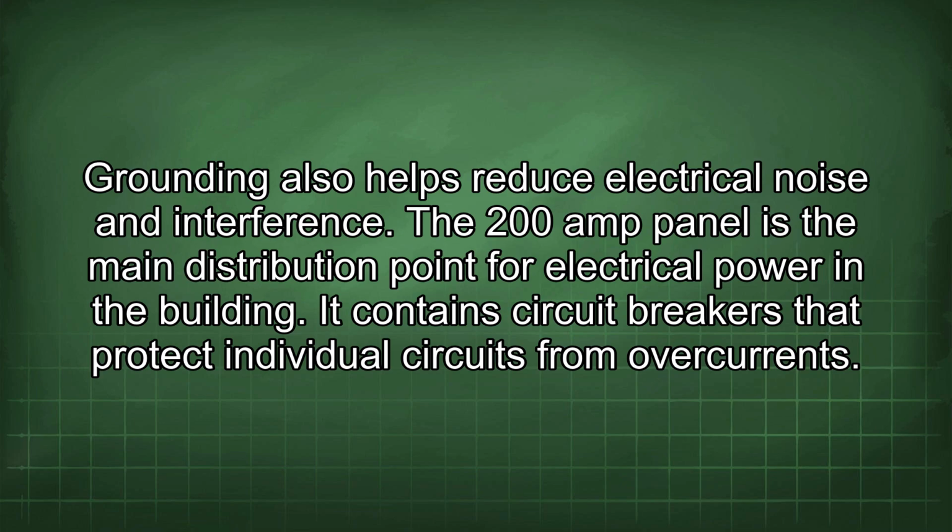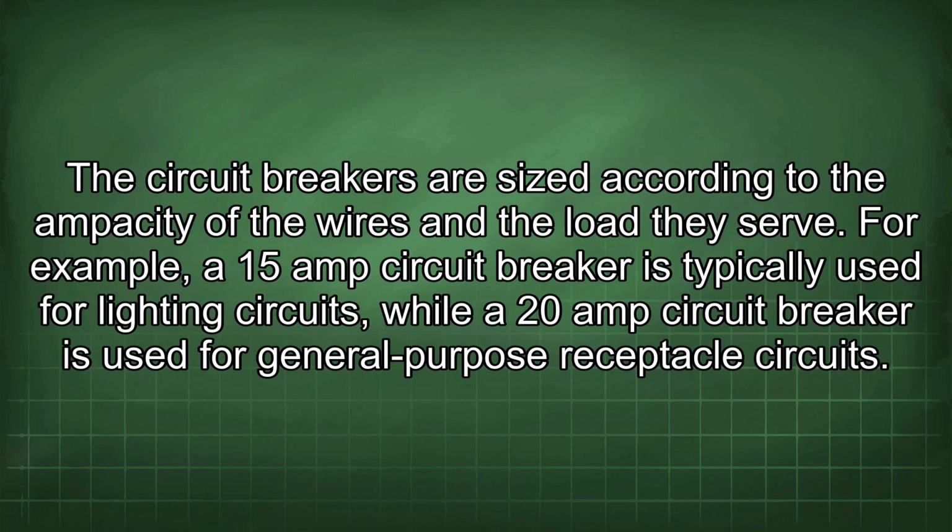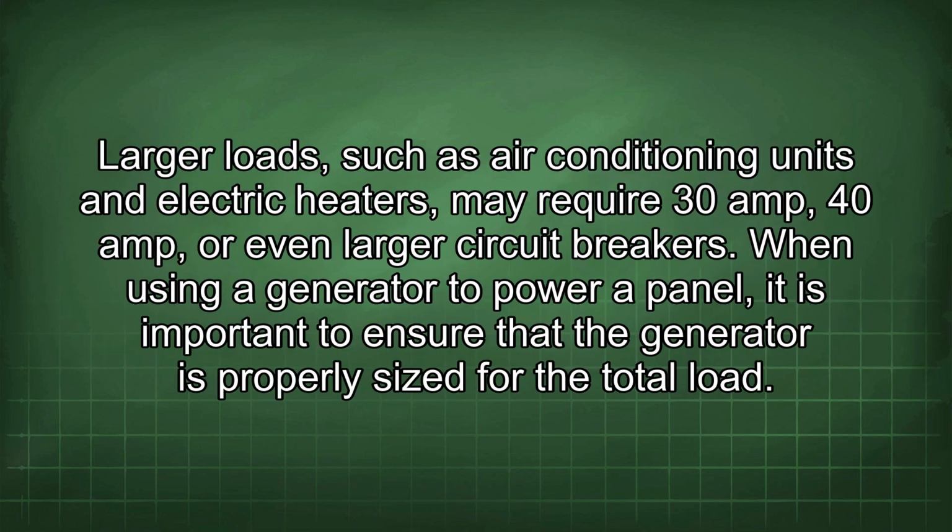The 200 amp panel is the main distribution point for electrical power in the building. It contains circuit breakers that protect individual circuits from overcurrents. The circuit breakers are sized according to the ampacity of the wires and the load they serve. For example, a 15 amp circuit breaker is typically used for lighting circuits, while a 20 amp circuit breaker is used for general purpose receptacle circuits. Larger loads, such as air conditioning units and electric heaters, may require 30 amp, 40 amp, or even larger circuit